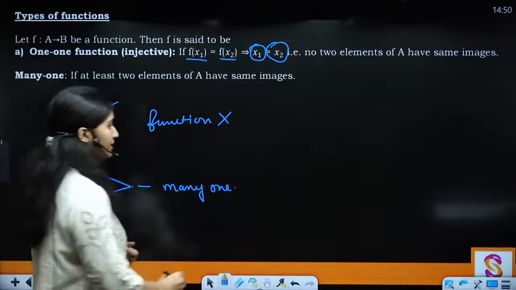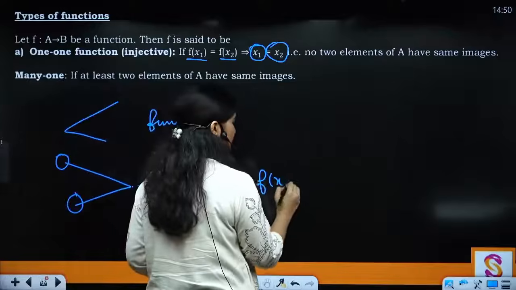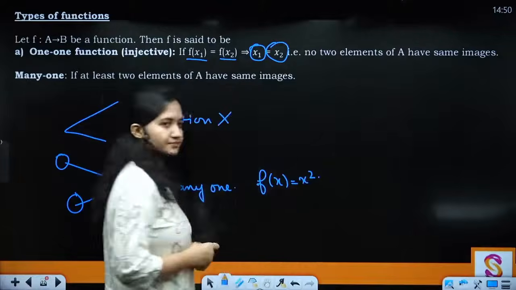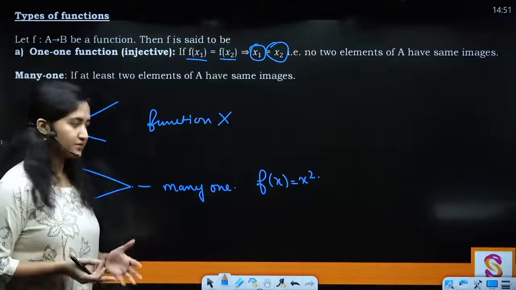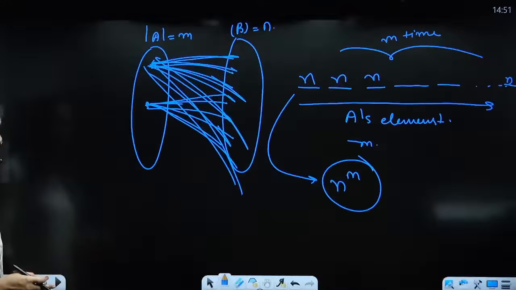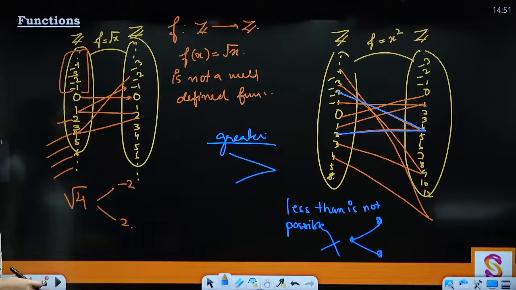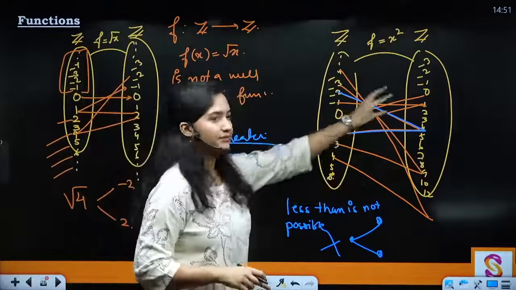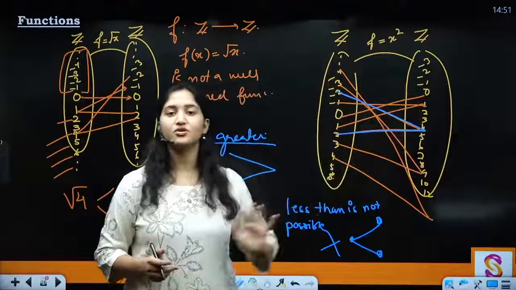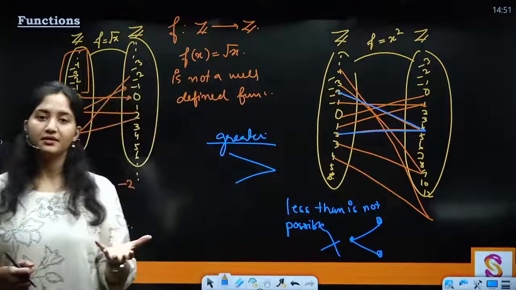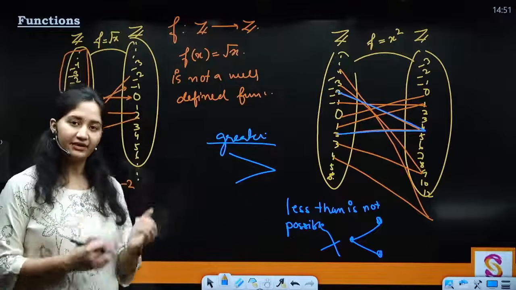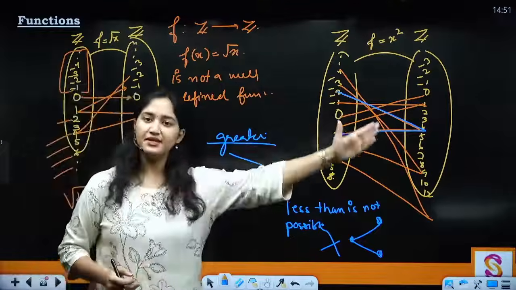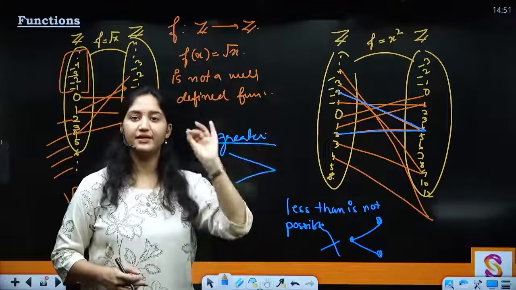For example, if I take f(x) equals x square, right? If I take f(x) is equals to x square, जो हमने यहाँ चार्ट बनाया था, here what is happening, two elements are giving me one image, so this function cannot be called as what, a 1-1 function, right? In 1-1 function, every element will give me only and exactly one image.